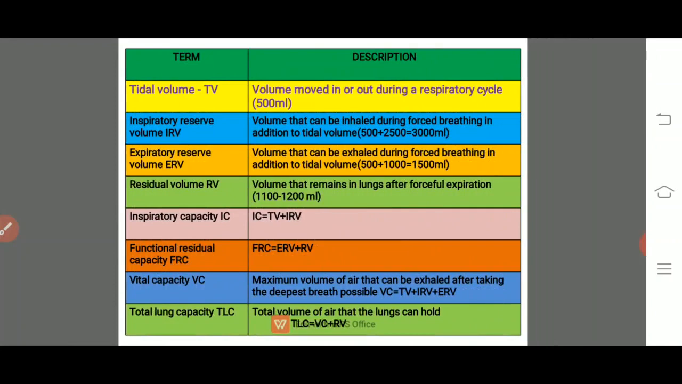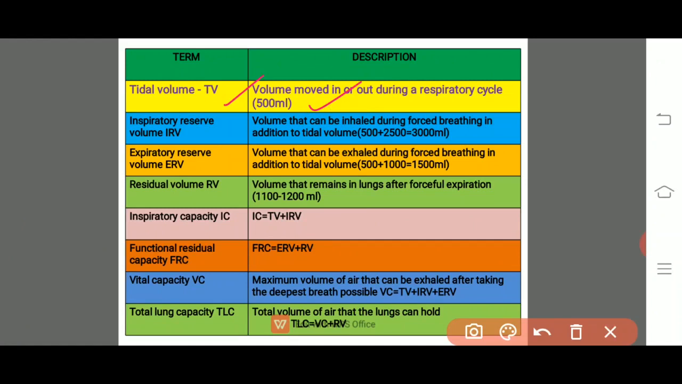And there are various important terms which we will come across during respiration. It is highly useful in the competitive exams too. Here there is the tidal volume, TV. Tidal volume means the volume of air which is moved in or out during a respiratory cycle. It is about 500 ml.